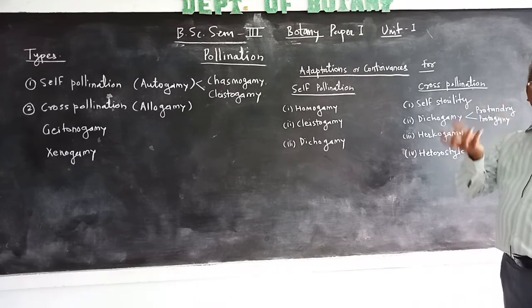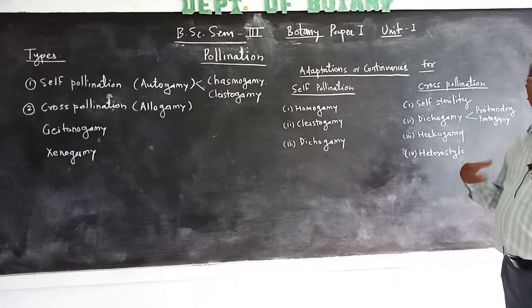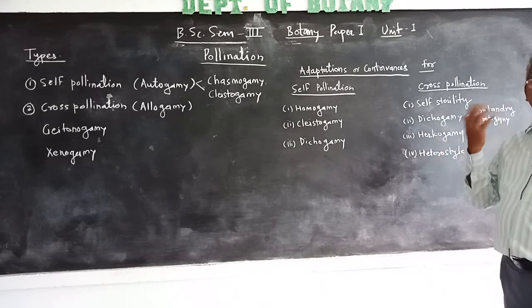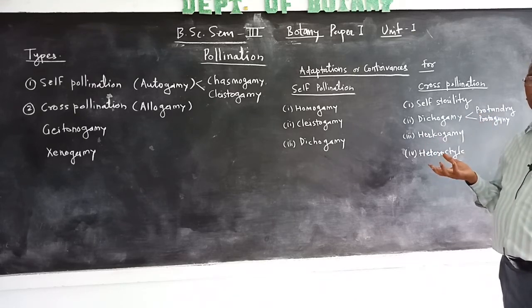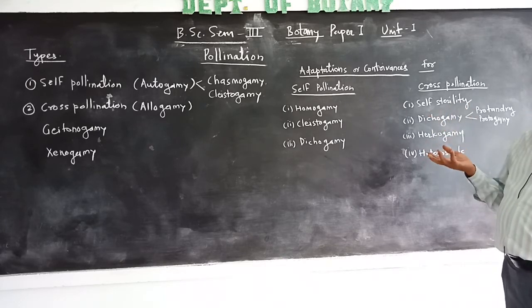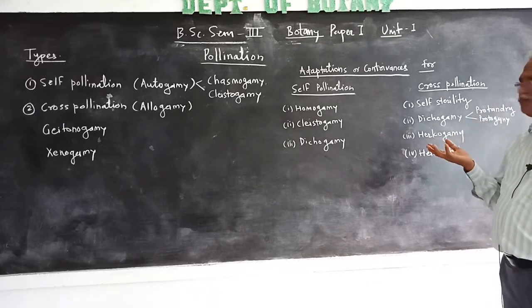The pollen grains mature first, and the gynoecium becomes receptive only after the maturation of the pollen grain. That's why there is restriction on self-pollination. In these cases, cross-pollination takes place.